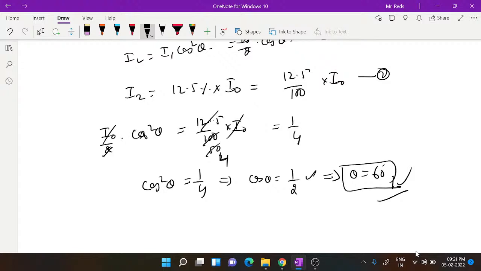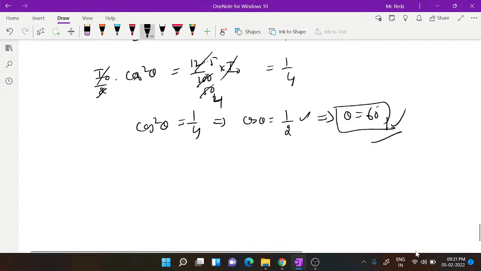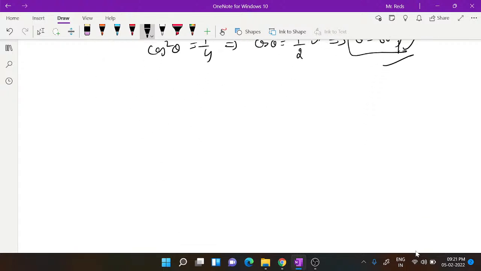Now, an unpolarized light is incident on a plate of refractive index root 3 and the reflected light is found to be completely plane polarized. The angles of incidence and refraction are? So far we have discussed Malus law, polarization by a polarizer. Here, to have an idea about this you need to know about polarization by reflection.